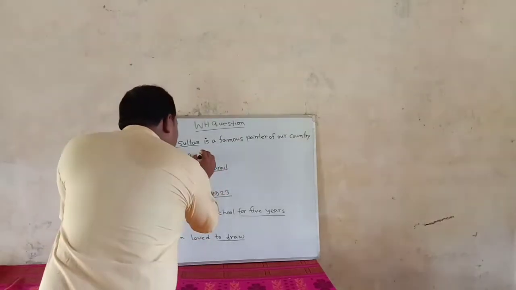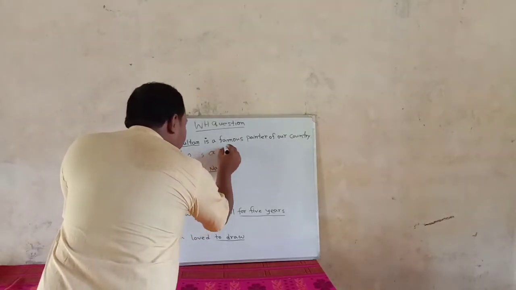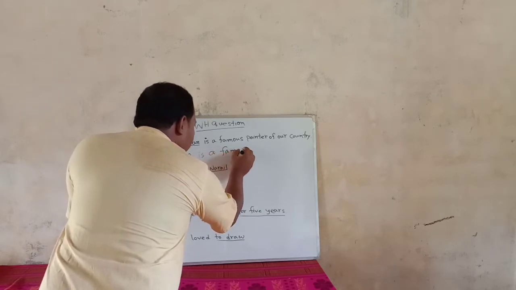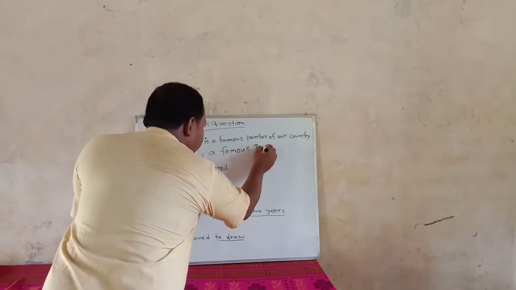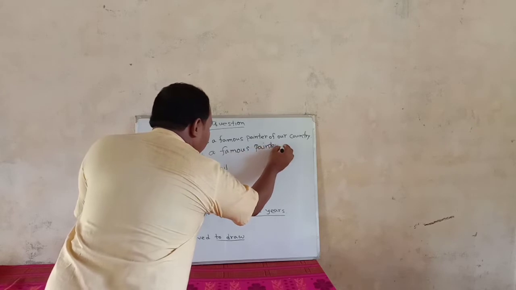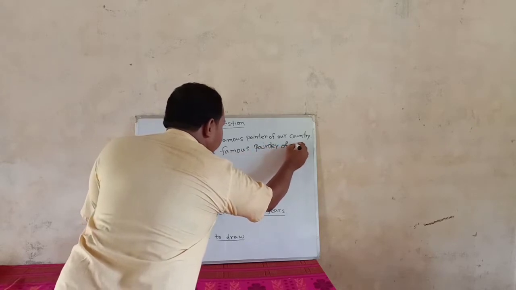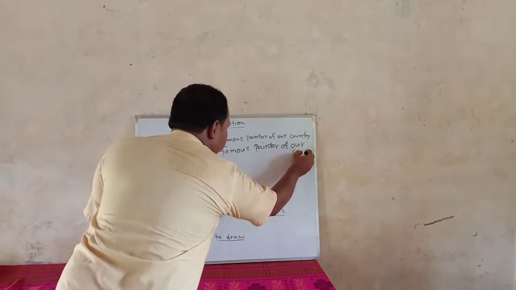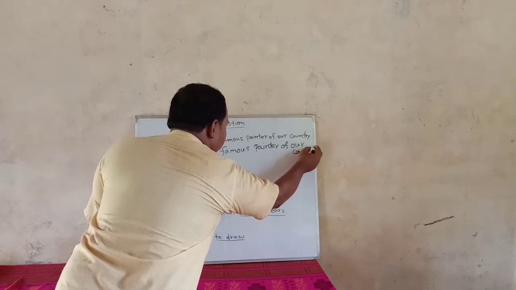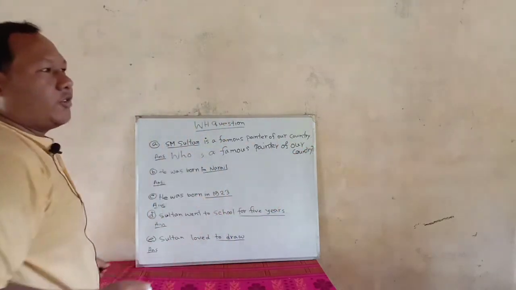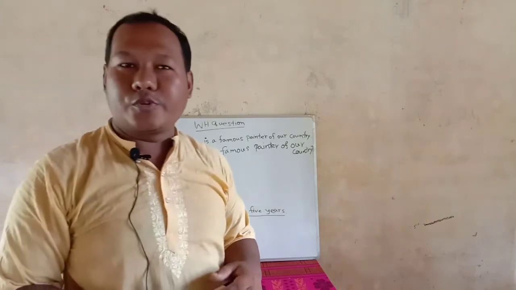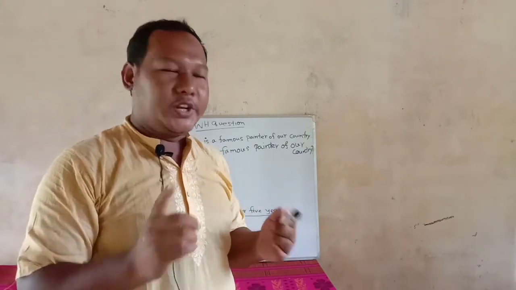So: Who is a famous painter of our country? Then obviously you have to put one question mark. If you do not put the question mark, then it will be incorrect.